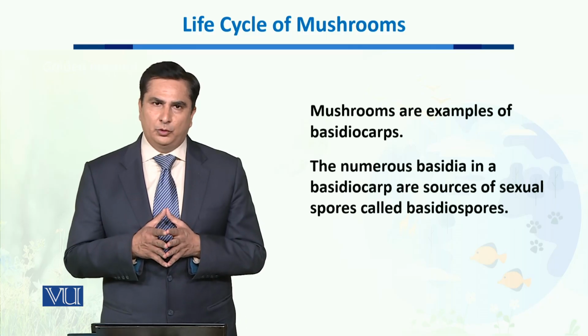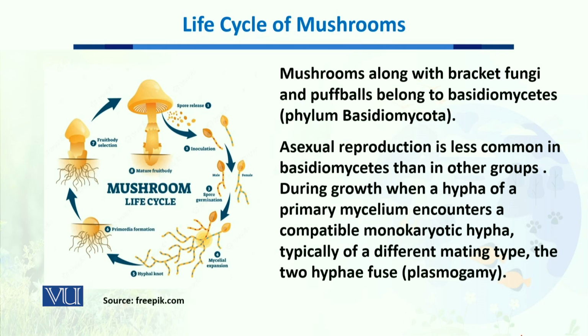Mushrooms are grouped together in class Basidiomycetes, and the phylum is Basidiomycota. They are grouped in this phylum along with bracket fungi as well as puffballs. These are two different groups of fungi which are grouped together along with mushrooms in the phylum Basidiomycota.